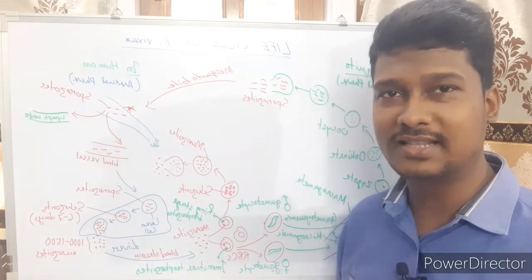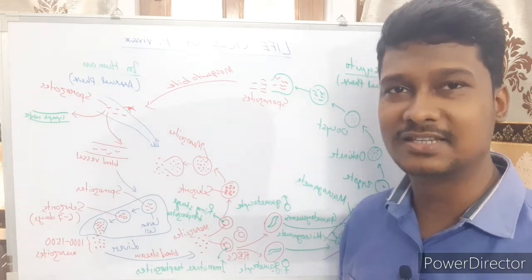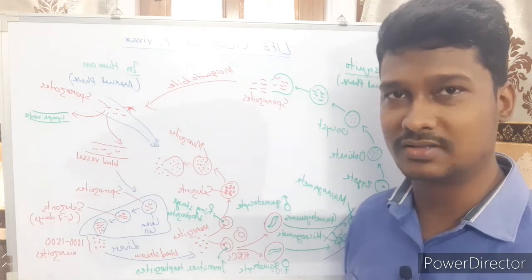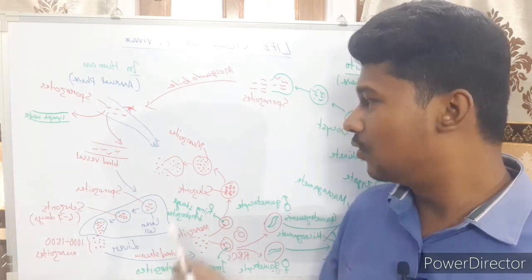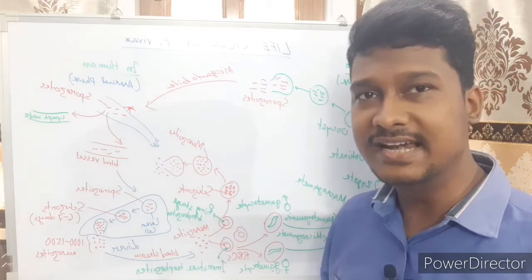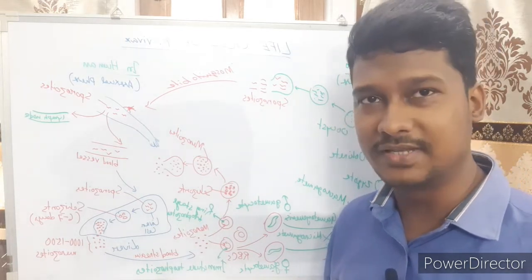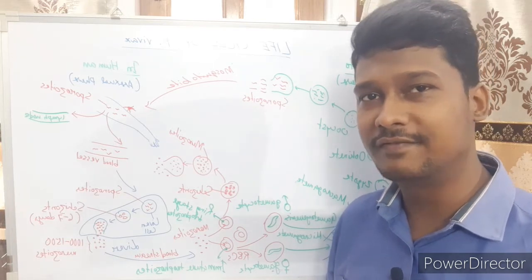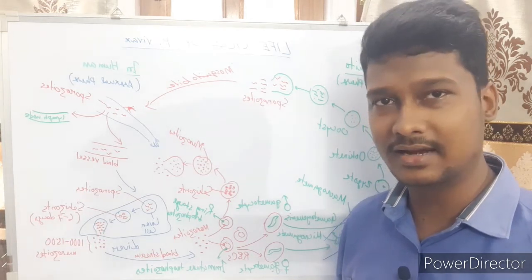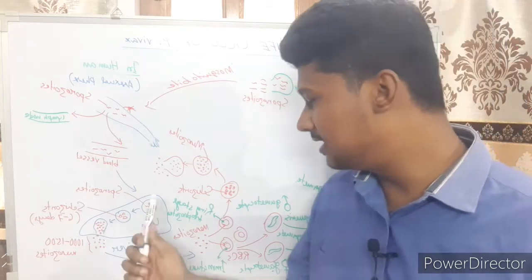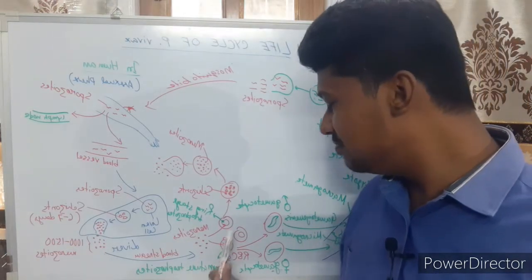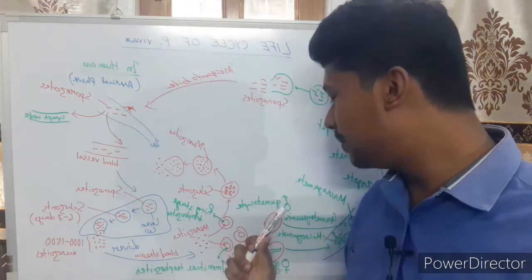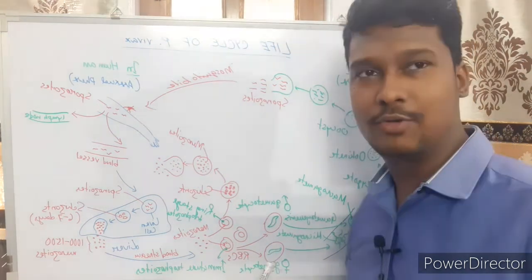Okay, we all know that the common symptom of malaria is fever. Then what causes fever? We should know about this. When the RBC ruptures, a toxin known as haemozoin is released from that particular RBC. Because of the release of haemozoin, the fever occurs. Clear?